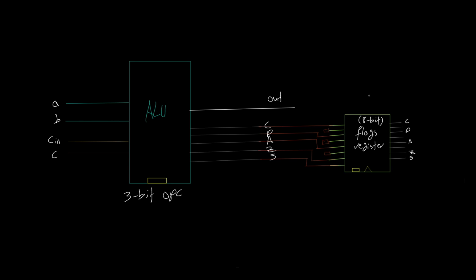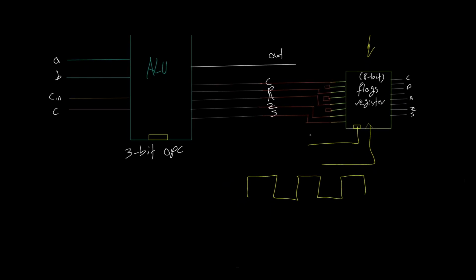Well, first of all, you put an 8-bit register called the flags register. Just like any other register, it would have an enable bit and a clock. The clock would go like this, and whenever the enable bit and clock both go high, then the input would be written on the output of this flag register. So we would have carry bit, parity, auxiliary, Z, and sign here.